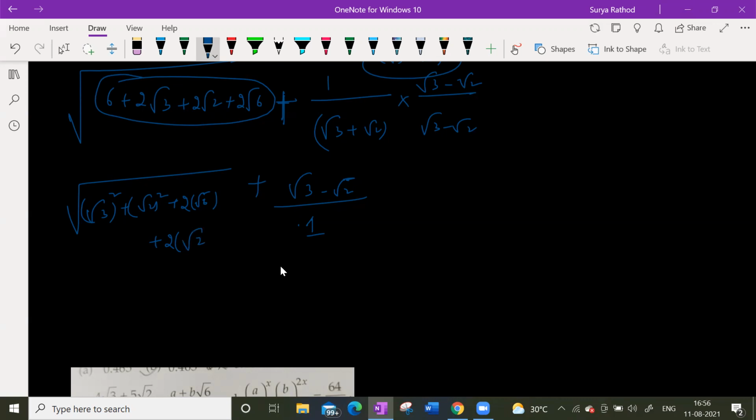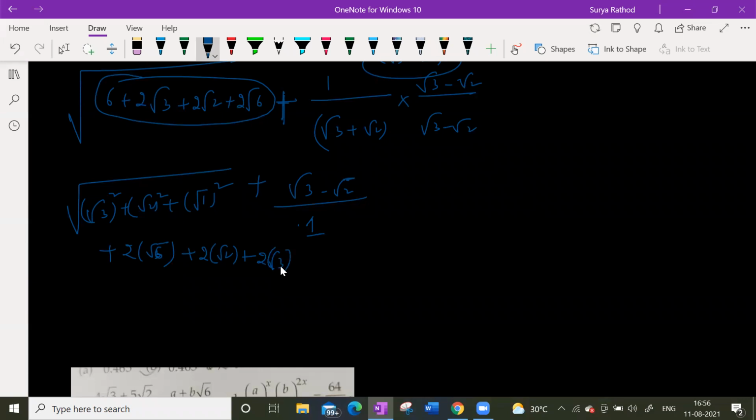Sir, I think we should take even 1 square also, because 3 plus 2 is 5, and 5 plus 1 square, 1, is 6. So for making it 6, we need to take 1 square. We missed the c square, sir. So a square, b square, c square, and 2ab plus 2bc plus 2ca. Yes, now we can get it.